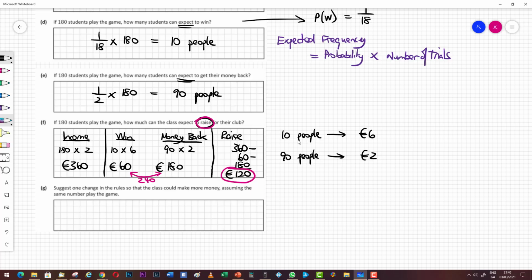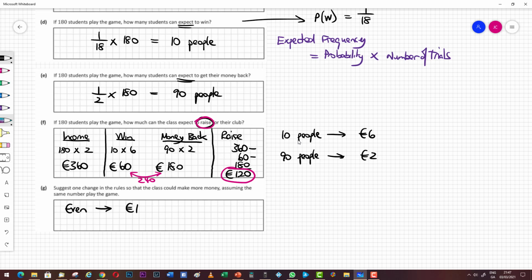Now, suggest one rule or change in a rule the class could make to make more money, assuming the same number play the game. There's infinite answers to this. A very easy answer is to raise more money. If somebody gets an even number, just give them €1 back. So that seems fair. If you get an even number, you only get €1 back. How would that change it?